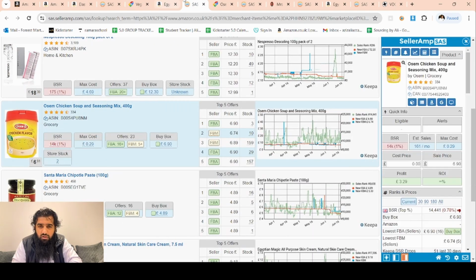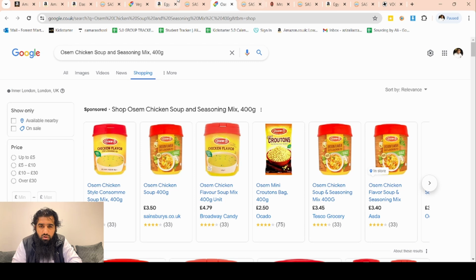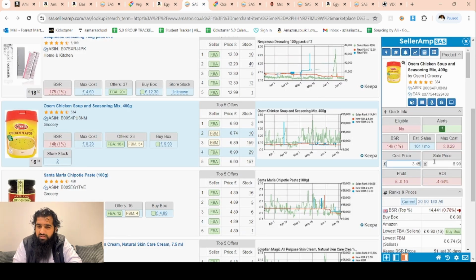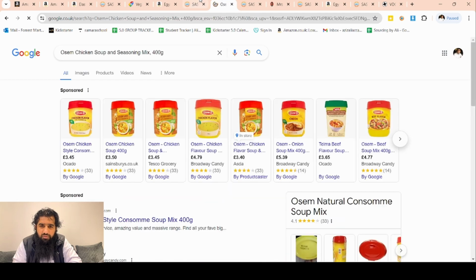We'll buy it for 340. Is it this one here? 345 from Ocado. We buy it for 345. Oh, that's a loss. Maybe this guy's buying this one at a cheaper price from somewhere. Is it available at a cheaper price from somewhere?